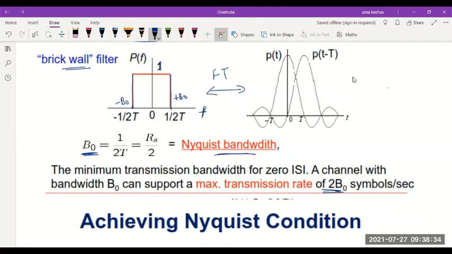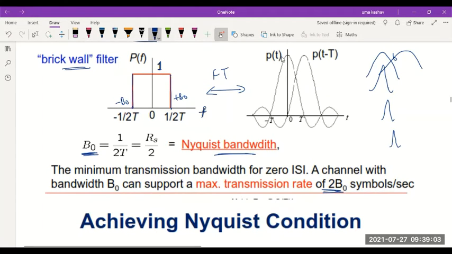As I told you, this should resemble an impulse. It should rise and fall very fast, a sudden increase and decrease. But the falling rate becomes slower if t is large. That means there will be overlap with the neighboring pulses and it will lead to error. To overcome ISI completely, it should have a quick falling rate.